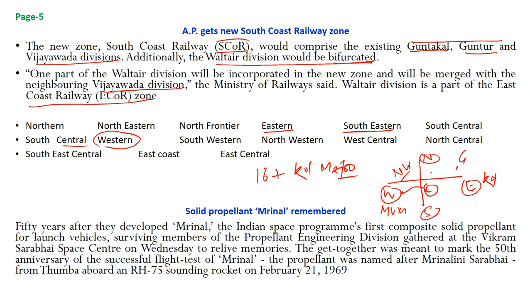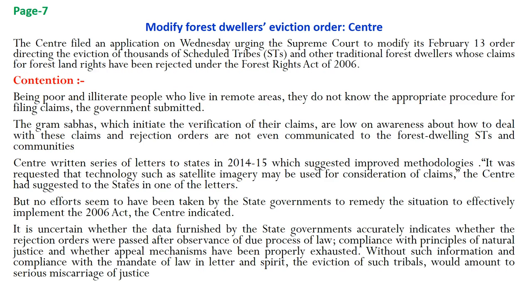Now we move to the next article: 50 years after they developed Mrinal, the Indian Space Program's first composite solid propellant for launch vehicles. Surviving members of the propellant engineering division gathered at the Vikram Sarabhai Space Centre on Wednesday to relive the memory. This is an important point for you. The get-together was meant to mark the 50th anniversary of the successful flight test of the Mrinal. The propellant was named after Mrinalini Sarabhai, wife of Sri Vikram Sarabhai. That you should remember. The important point is Mrinal. Now we come to page 7.